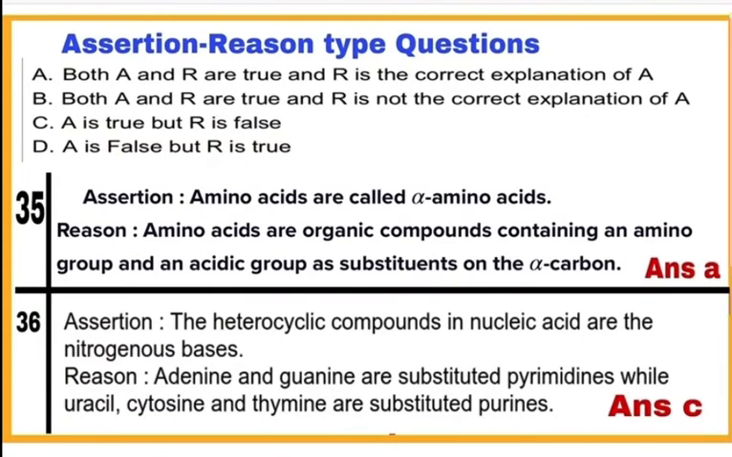Next section is assertion-reason type questions. Question number 35. Assertion statement. Amino acids are alpha amino acids. This is the correct statement.